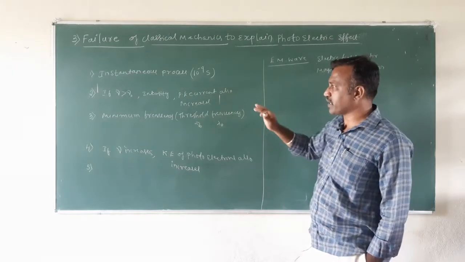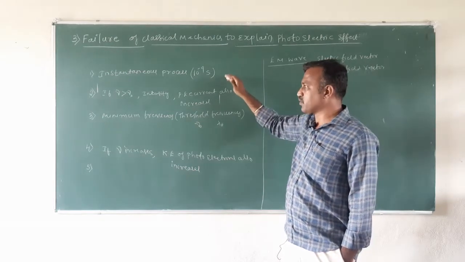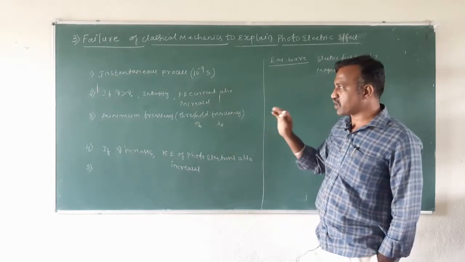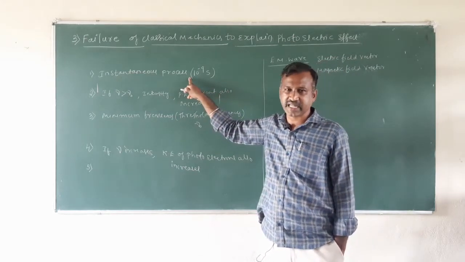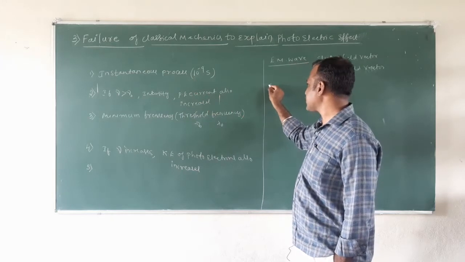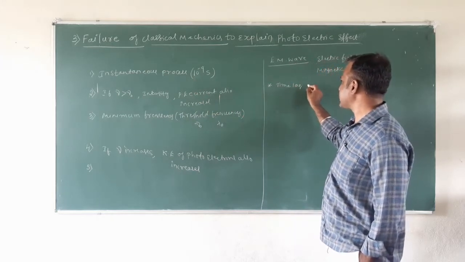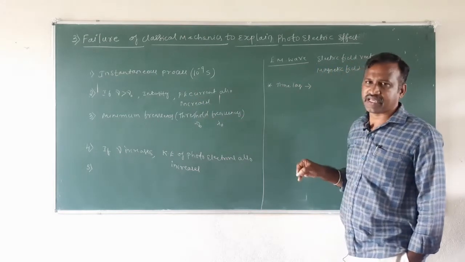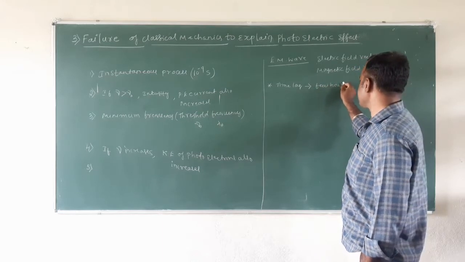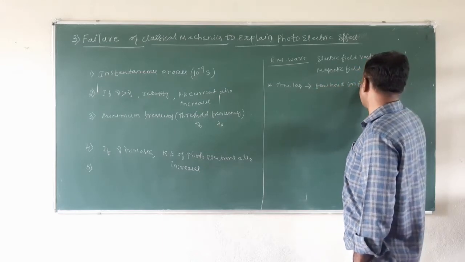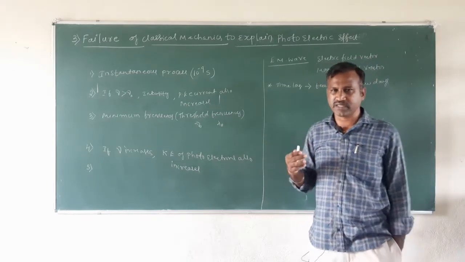Let us compare the observed phenomena with the explanation classical mechanics would give. According to experiment, the photoelectric effect is an instantaneous process, but classical mechanics says the time lag between the incident radiation and the emission of the electrons would be a few hours or a few days after the radiation is incident for the electron to be emitted from the metal surface.